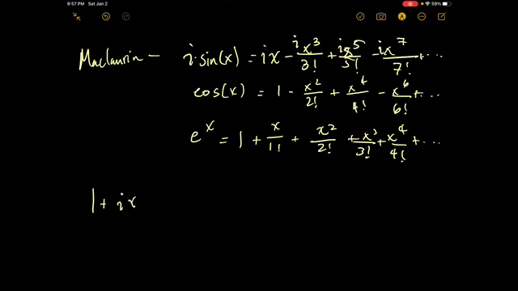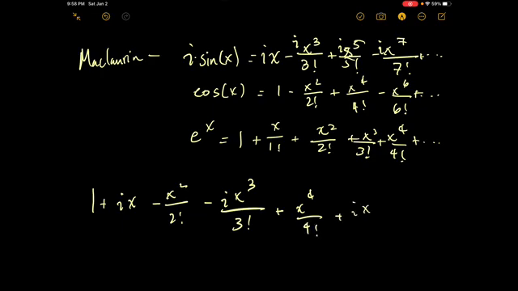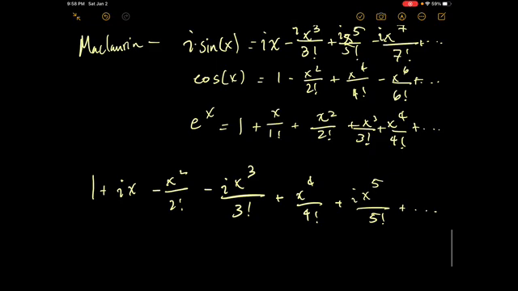1 plus ix minus x squared over 2 factorial, minus ix cubed over 3 factorial, plus x to the 4th over 4 factorial, plus i times x to the 5th over 5 factorial, and this just keeps on going. Next would be minus x to the 6th over 6 factorial, dot dot dot. And this would be whatever i times sine of x plus cosine of x is.